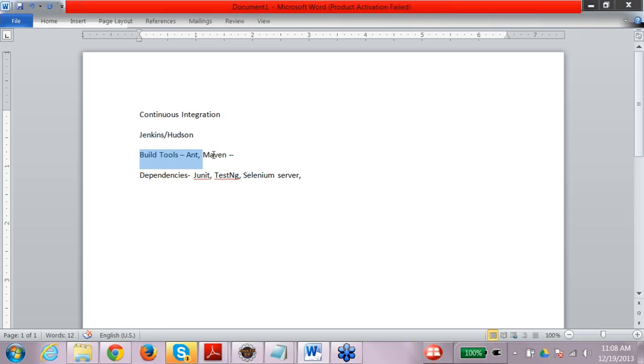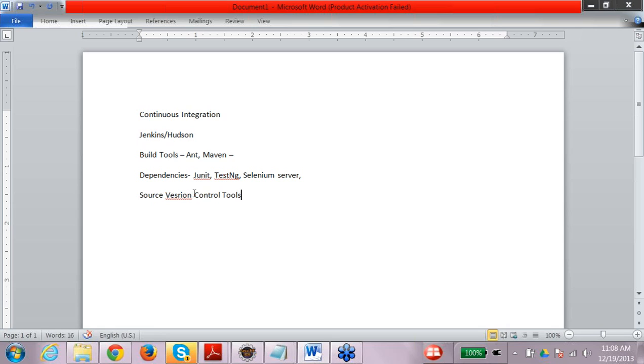Now this is what we are trying to do to reduce the integration problem when people are using different dependencies. Apart from this, there is another tool which is required for continuous integration, which is the source code control tool. So what is source version control, or source version control tools?